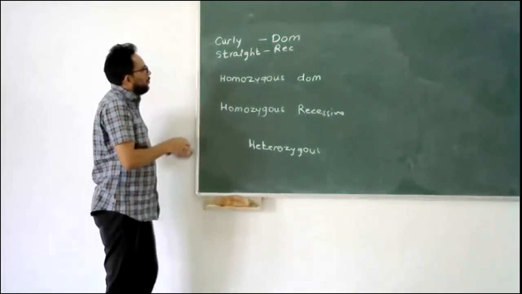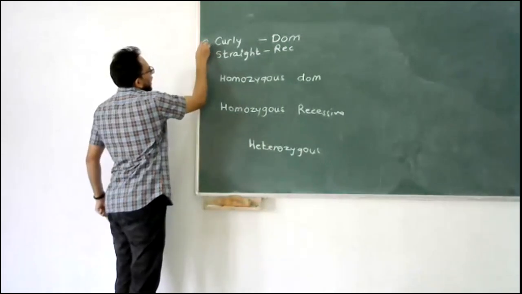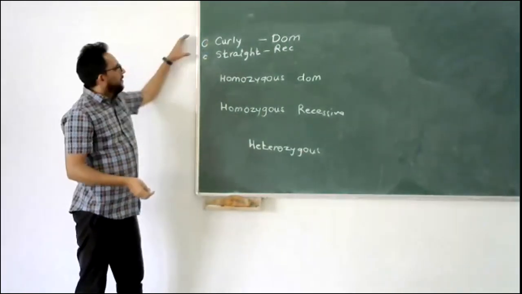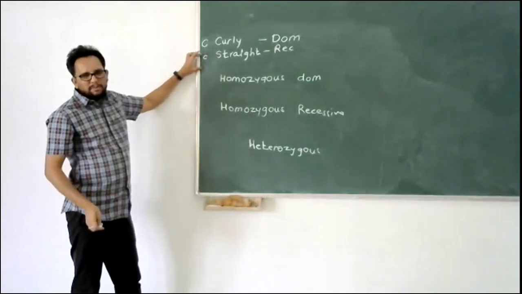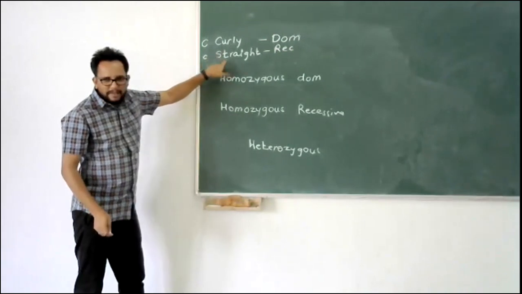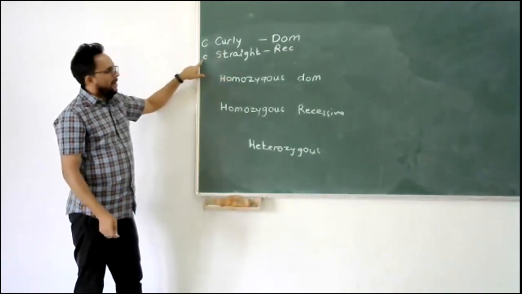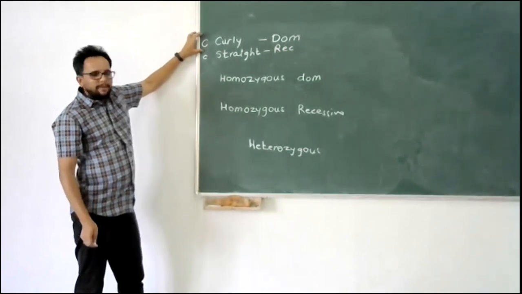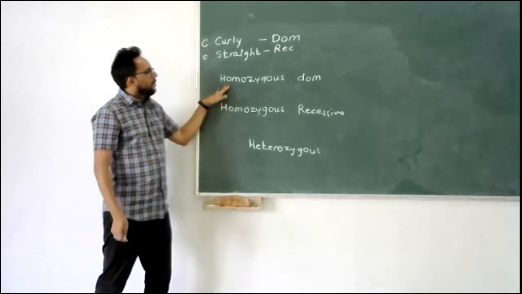And we usually will write this as capital C and this as small c, right? Again, like I said, we do not write S for the phenotype of this, but rather we write the small letter of the dominant one. Okay, so